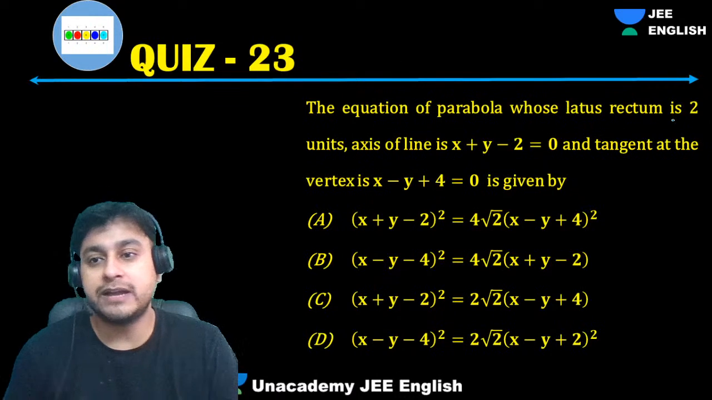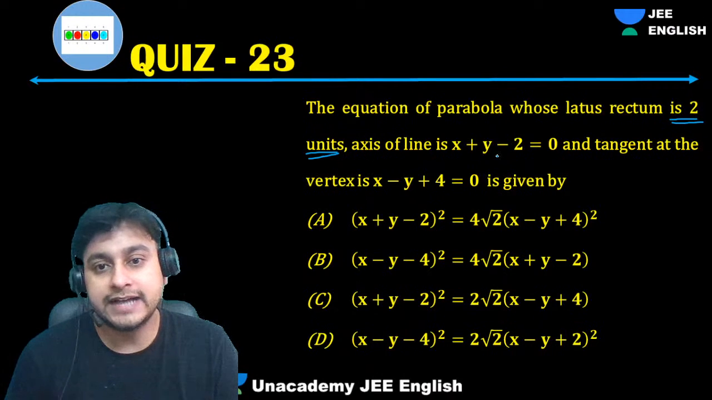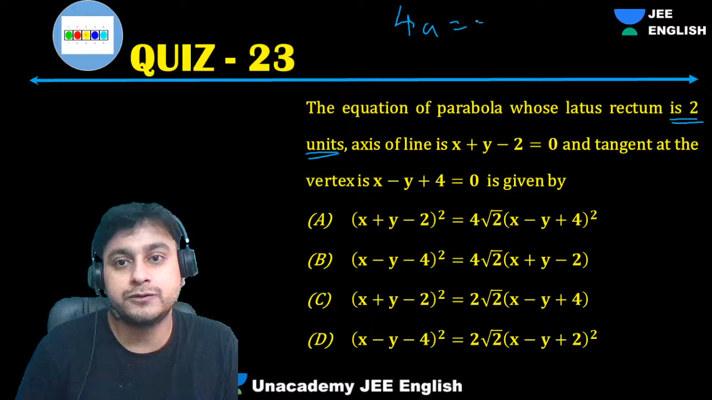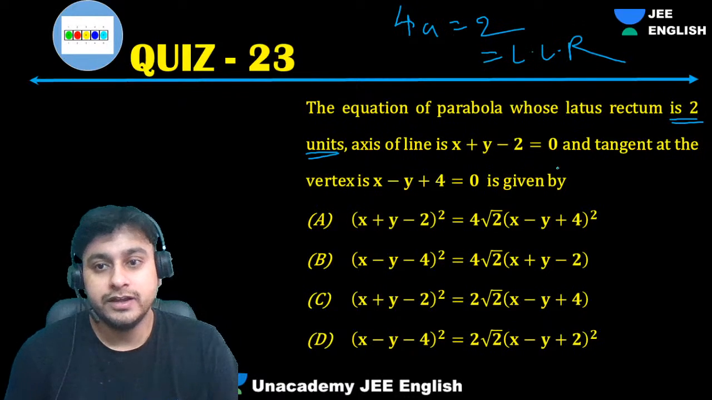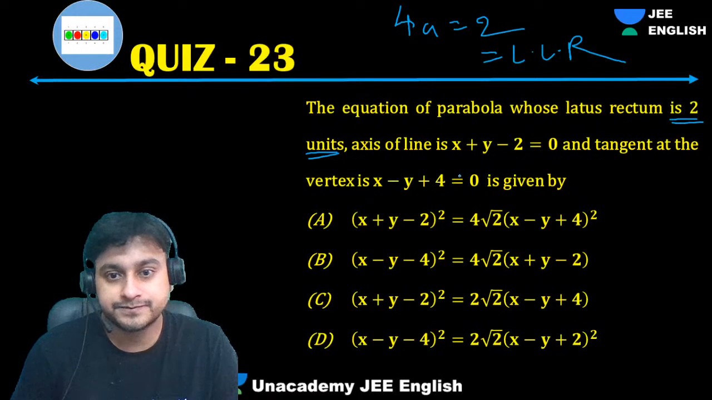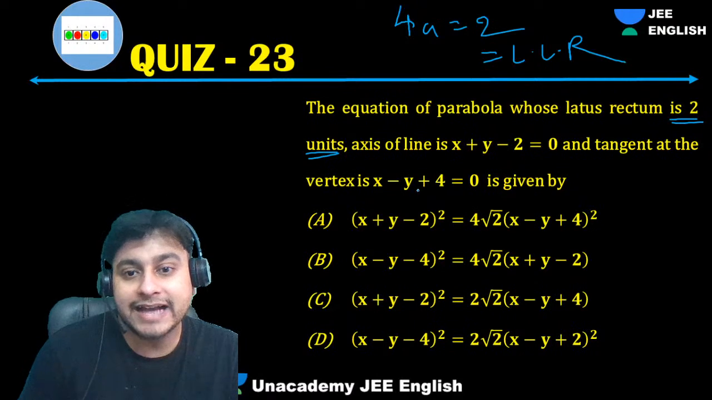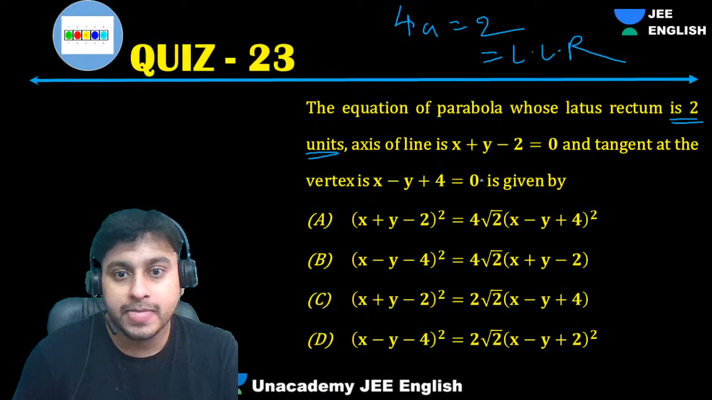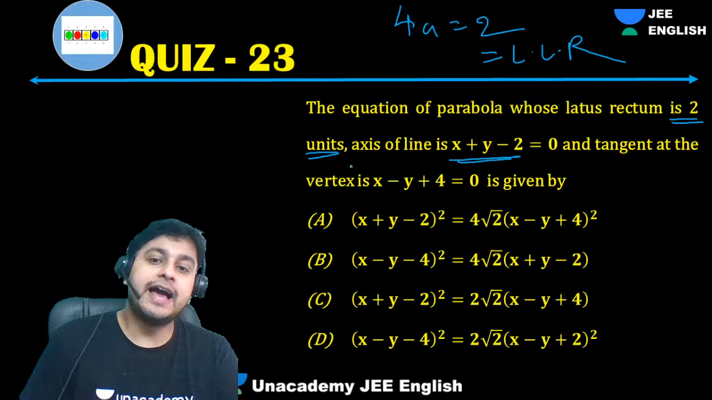So guys, find the equation of the parabola whose latus rectum is 2 and axis is the line given here. Can I say 4a is 2? This is LLR. Now guys, what is the axis? So whose latus rectum is 2, the axis line is this. So, axis square.